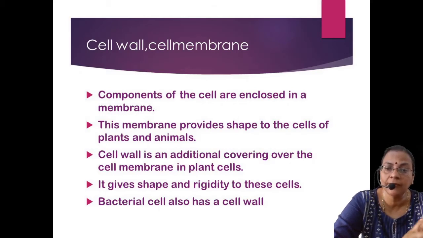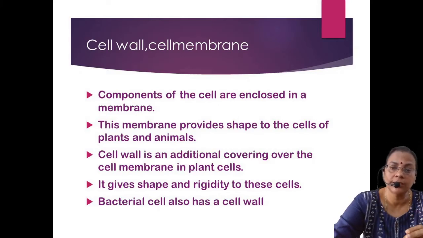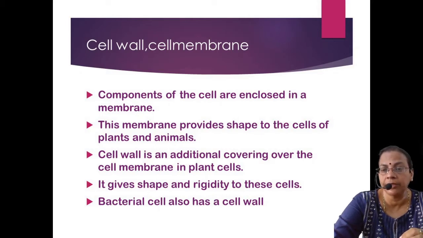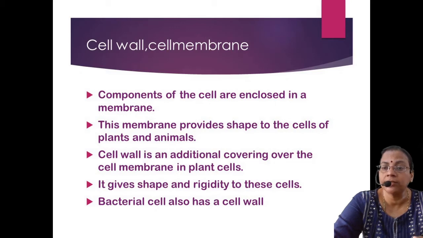Whereas plants have a cell wall that acts as the boundary, and inner to that cell wall there is a cell membrane. So one extra protective layer is there in plants, called the cell wall, which is the outermost covering, made up of cellulose.